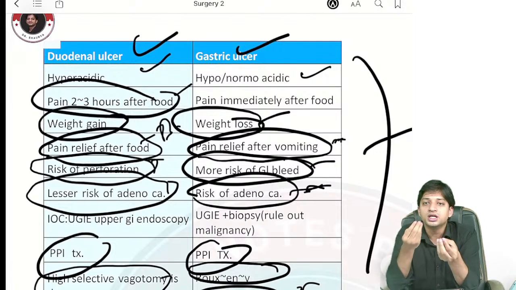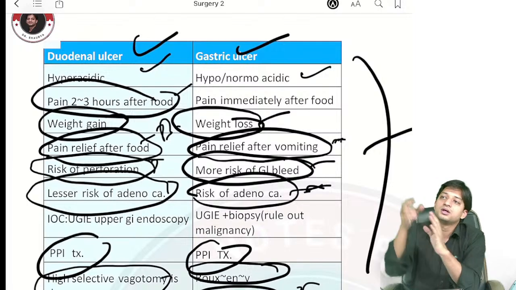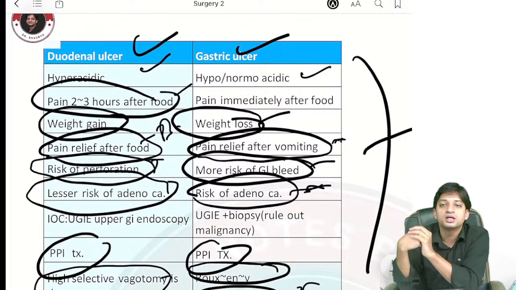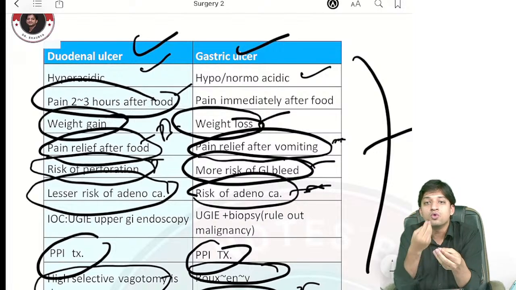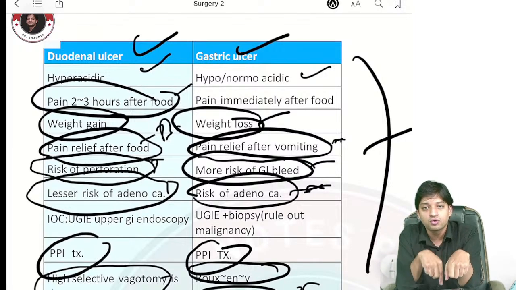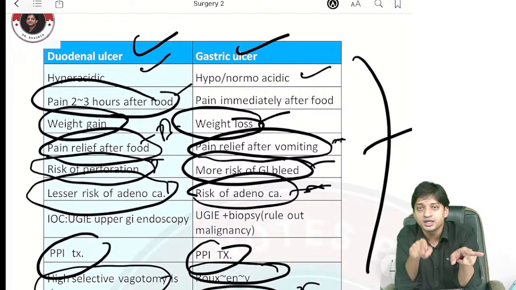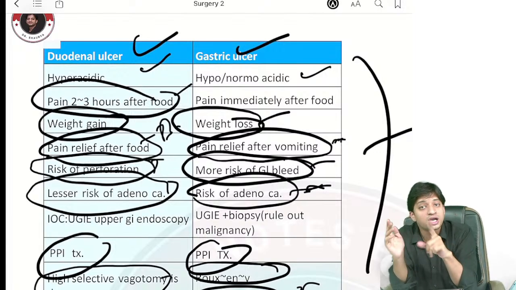So if a patient with duodenal ulcer eats food, what will happen? The base will neutralize the acidic chyme coming here. The patient will feel relaxed. So the patient wants to eat more and more food, because immediately after eating food, there is relief from the pain in case of duodenal ulcer. Why? Because the Brunner's glands in the duodenum were secreting base that was neutralizing the acid.